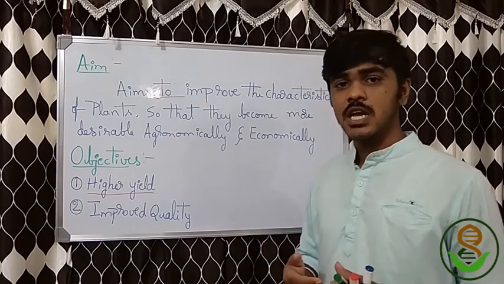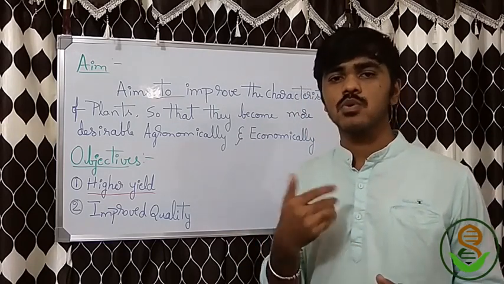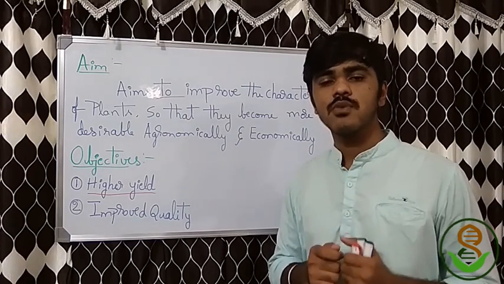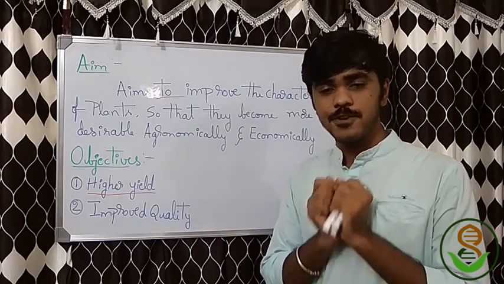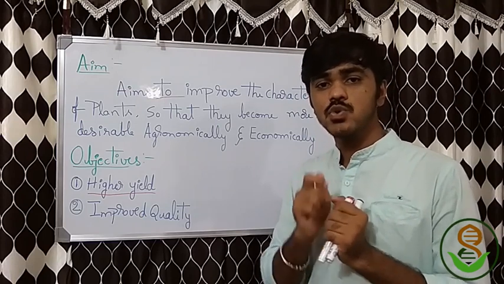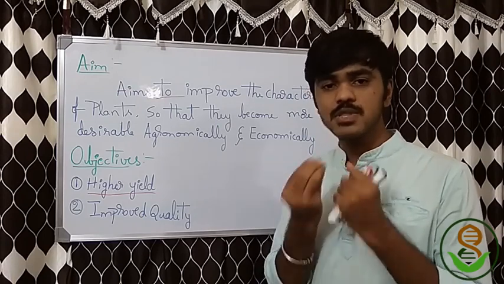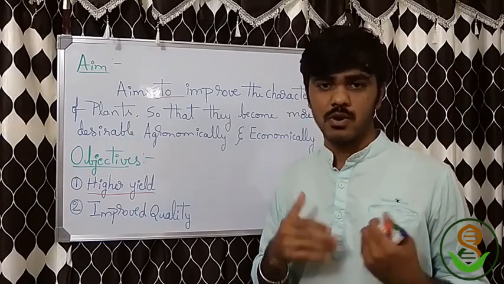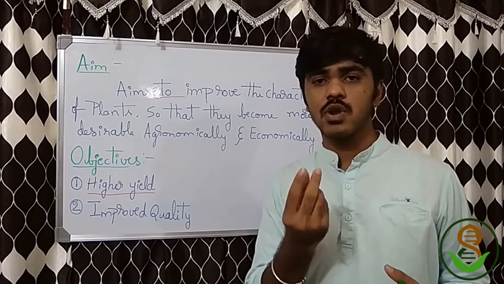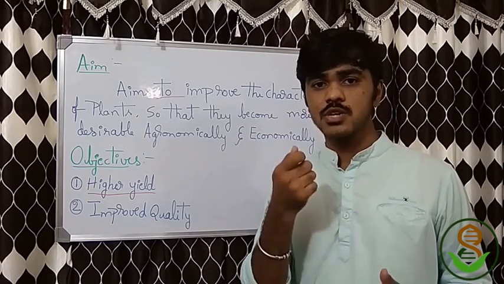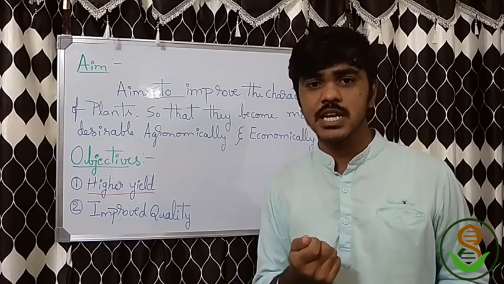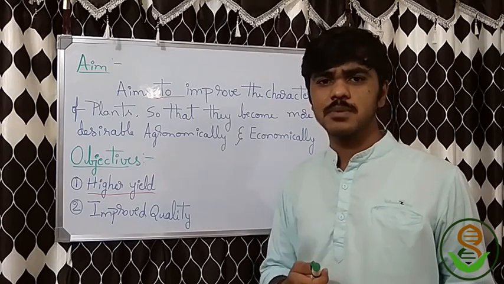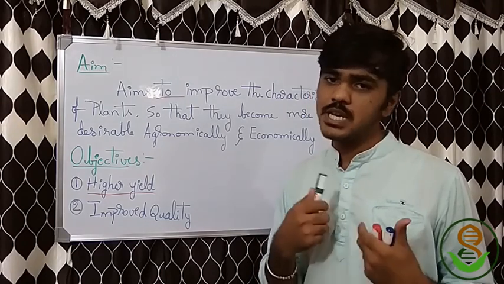Okay, the next objective is improved quality. You are getting biomass, but it should be of good quality. In the sense of feeding, you should provide nutritious food, with proteins and everything. So quality matters. How? The grain quality, the grain size, and the nutritional contents in the grain should be high. Such quality-inducing parameters should be high.